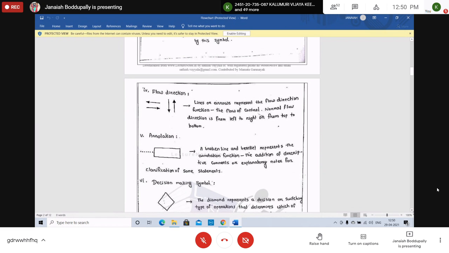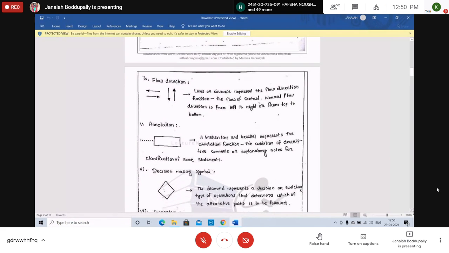Flow direction symbols. Annotation is a broken line and a bracket. It depends on the annotation function; whenever you write an algorithm, you'll get a clear idea. This is annotation. Next, the decision making symbol.